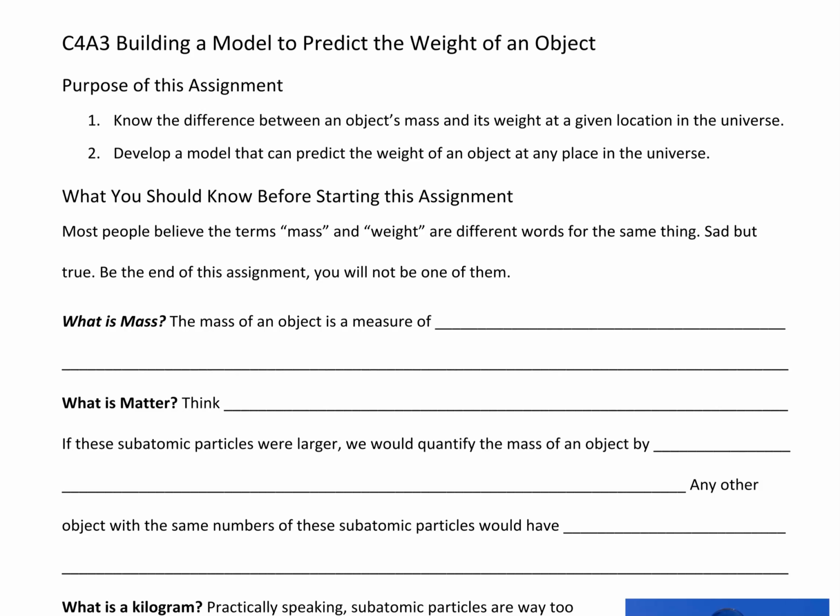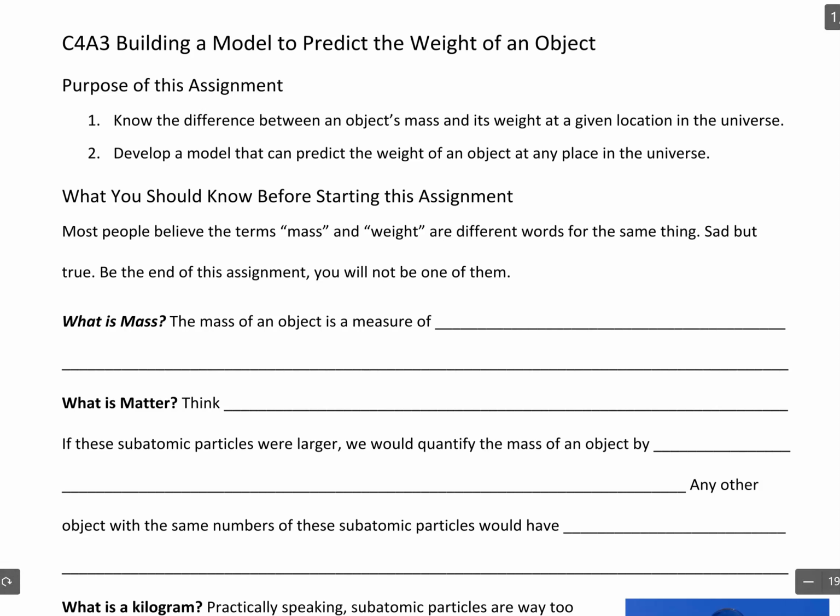We are going to go over stuff you need to know before starting this assignment, building a model to predict the weight of an object. Now, some of this is review, but anyway, you got to write it down. So I'm going to go through it. We're going to fill out the notes together.